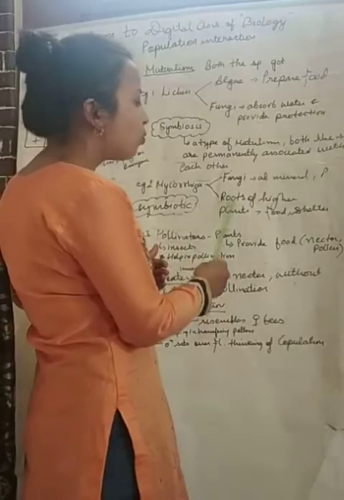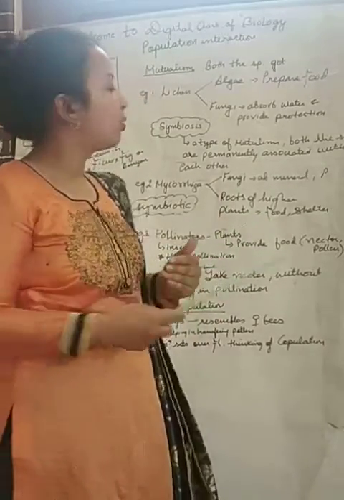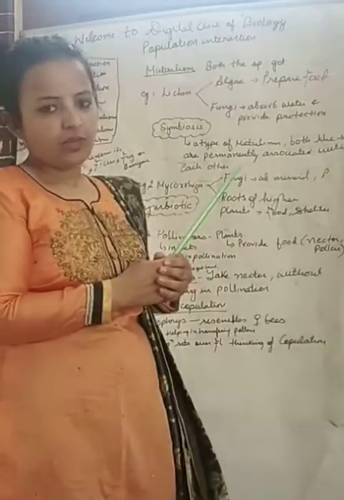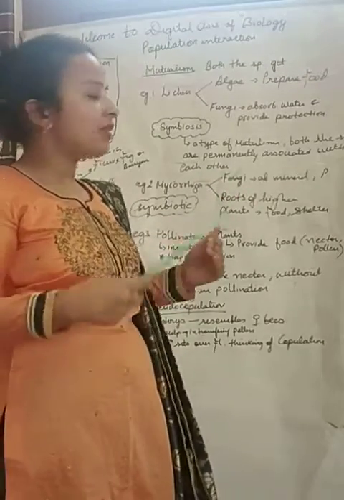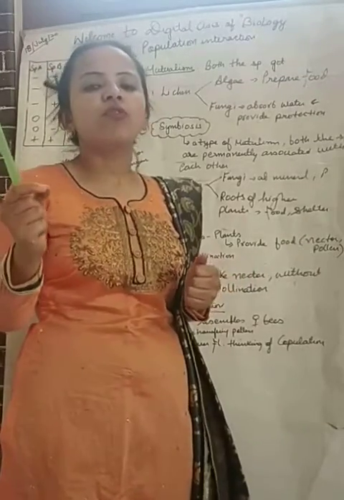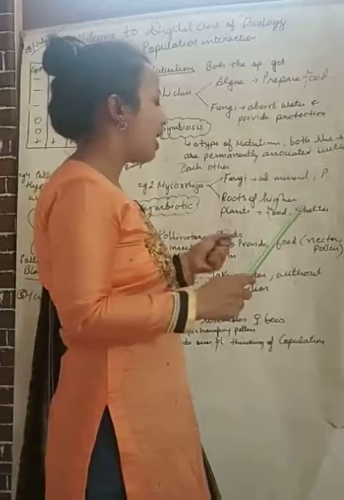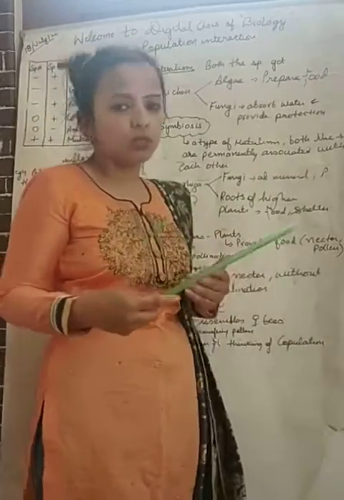Dear students, the roots of higher plants will provide food and shelter to fungi. Understood? Whereas in return fungi will absorb minerals, especially phosphorus, from the soil and will provide it to the root of the higher plant so that it can prepare food.